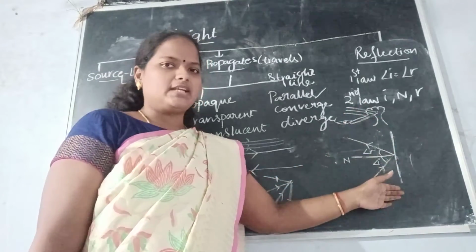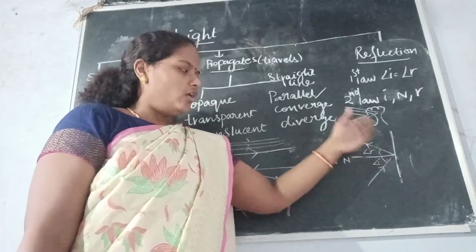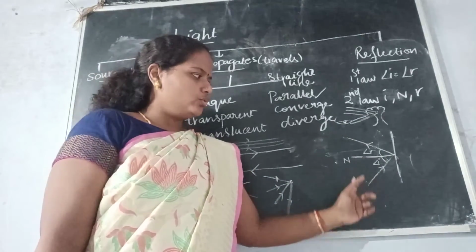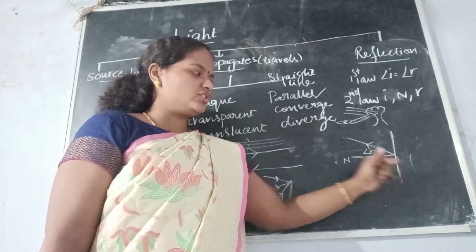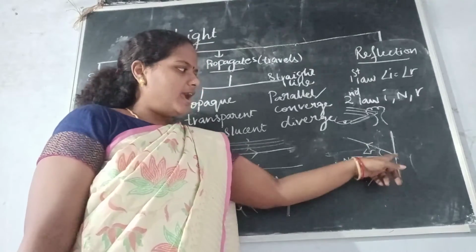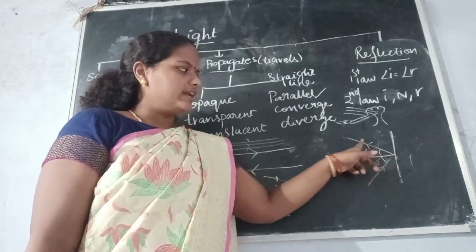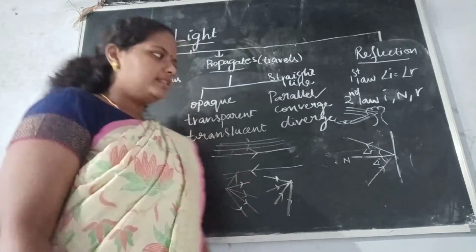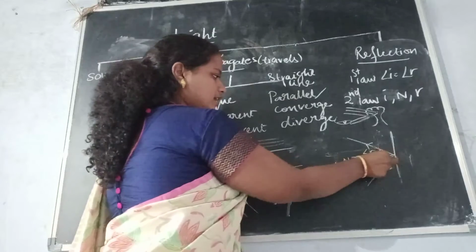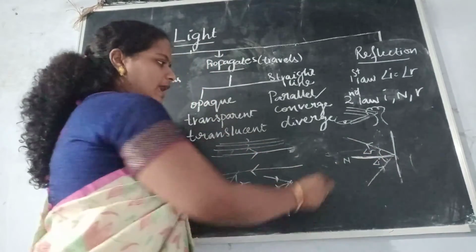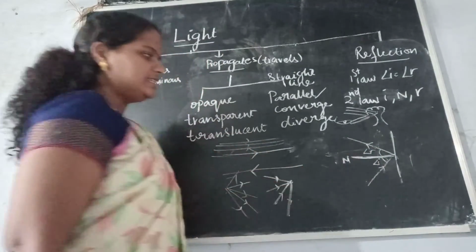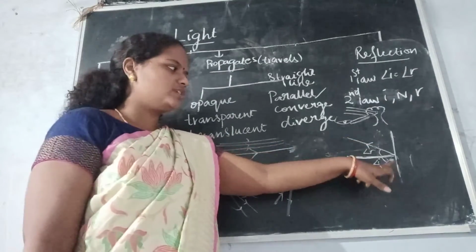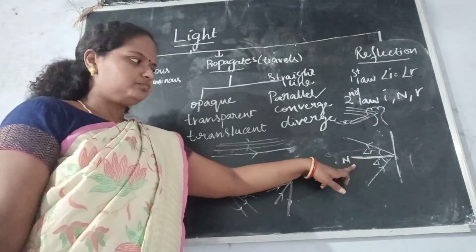See, for example, this straight line is a surface or a mirror. Now a light source through which a light ray travels and touches the mirror, and the light ray will reflect back. But how to measure the angle? Then we need to draw a perpendicular line from the surface and we can label it as N, normal. We call this line, perpendicular to the surface, the normal.